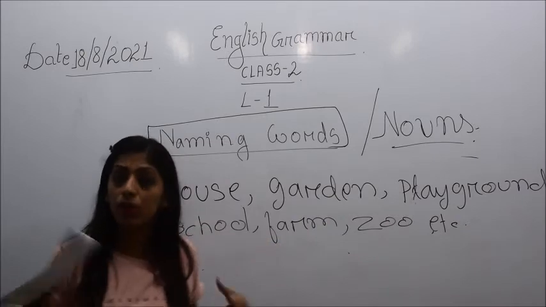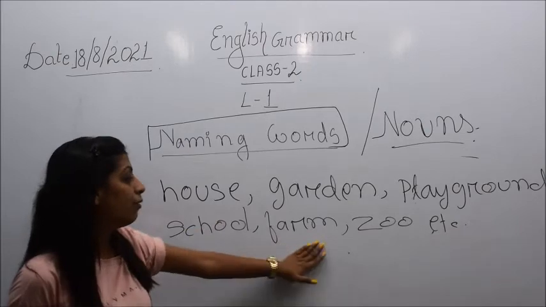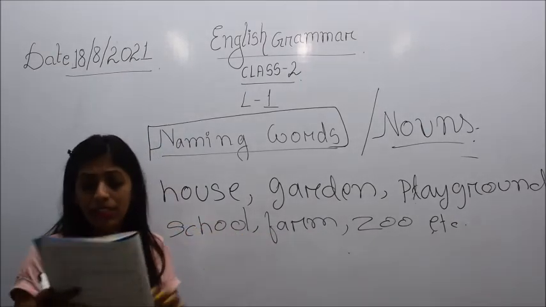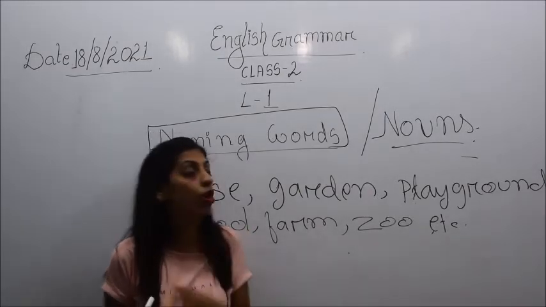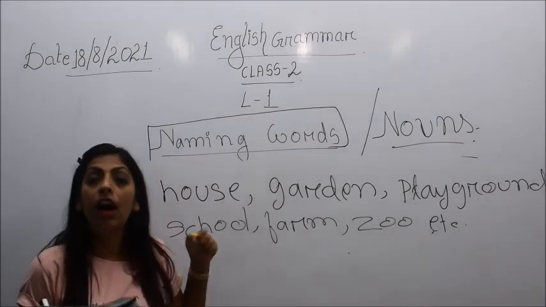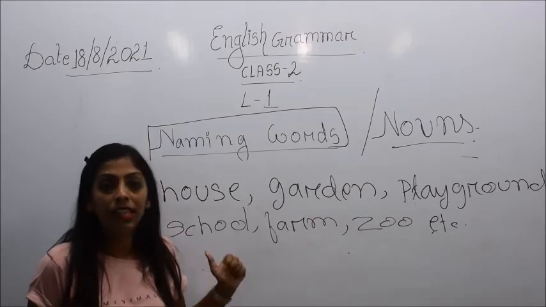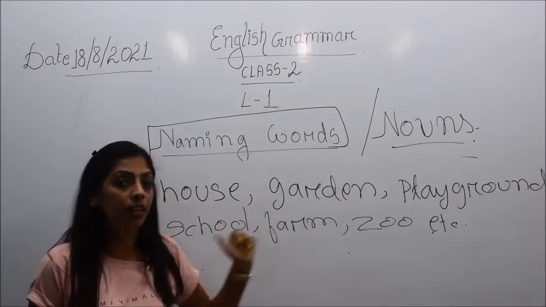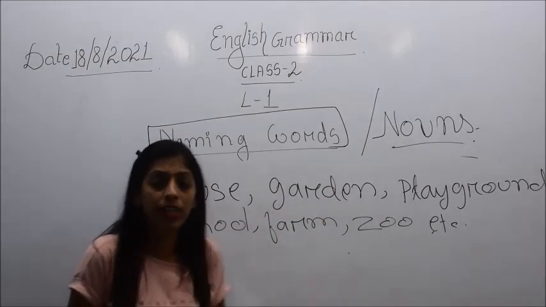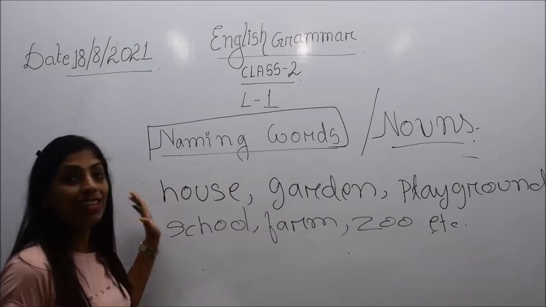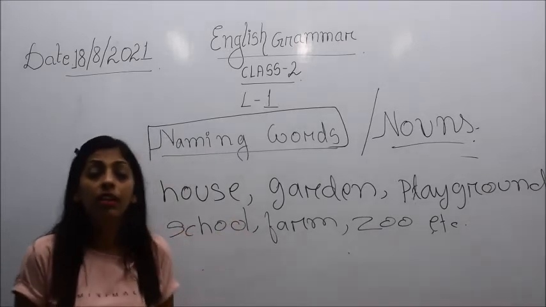Then playground is also a place where you play. Then comes a school, where you visit to study. And then farm, then zoo, and so many places, hospital, airport, museum, stadium, so many places are there. So the names of all these places are called what? They are called naming words. And why? Because all these places are signifying the place, some place or other. For example, garden, playground, school, farm, etc. So these words are naming words, or these words are nouns, because they are signifying the name of a place.